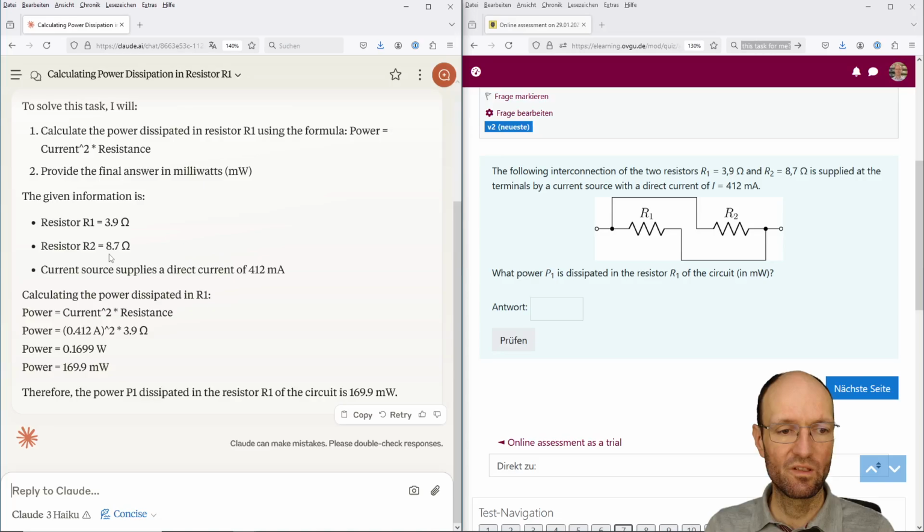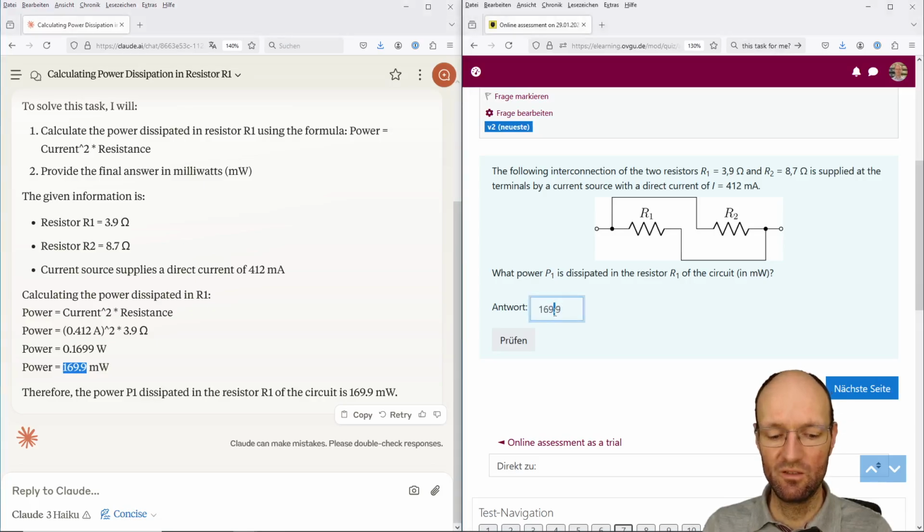So the resistors are this and that. And yeah, the current is the total current. So at first we would need to calculate the current in each branch of the circuit using, for example, a current divider rule. This does not happen here. So yeah, this is certainly wrong.